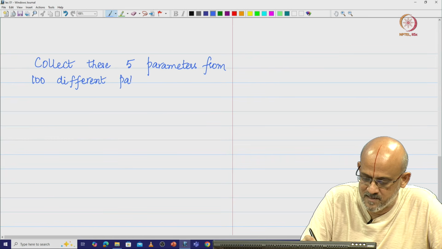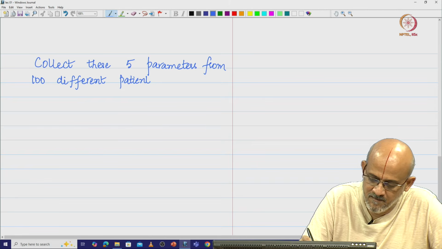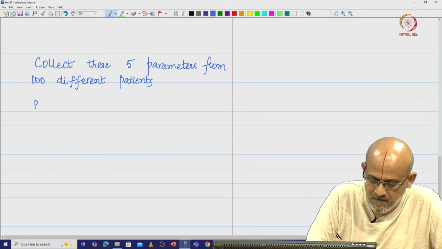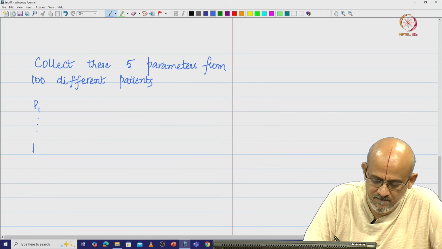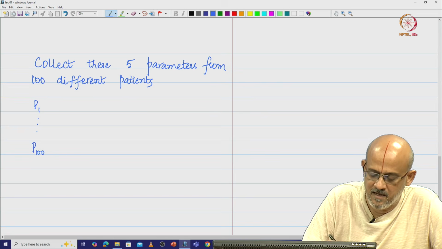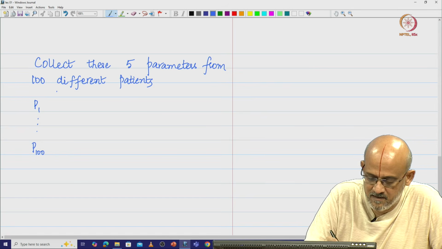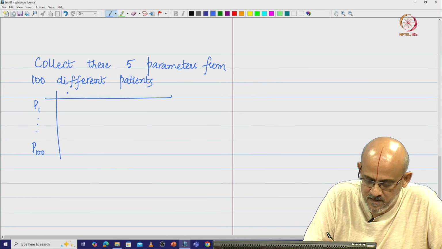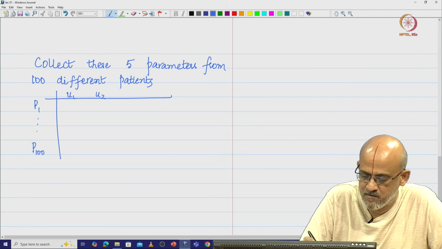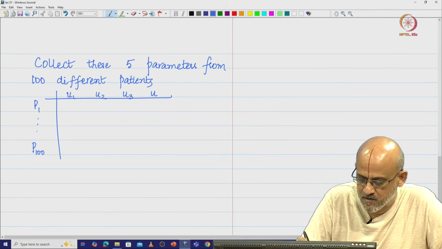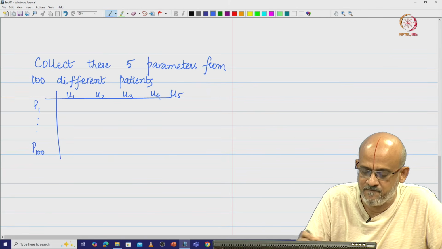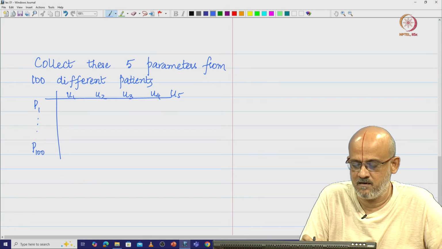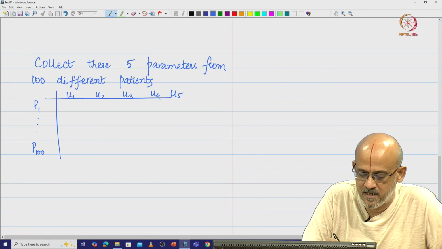I am going to have P1 to P100, and for every person I collect u1, u2, u3, u4, u5. So, I record the 5 parameters for each of these patients.